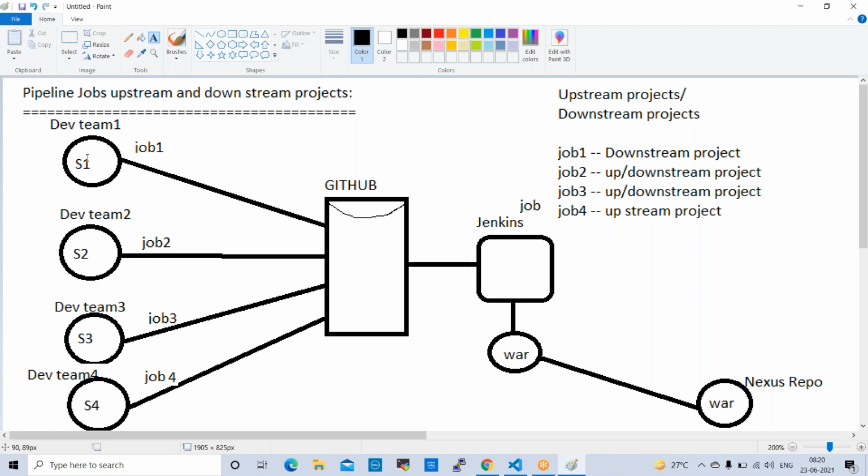Once this code is moved, then only the second job should run. These are sequential jobs, because they develop the code in sequential order. Finally, they deploy. Once we convert into a WAR, we can move to Nexus. Sometimes we directly push to the application server. Here deployment will happen.